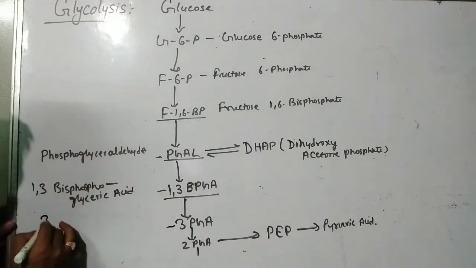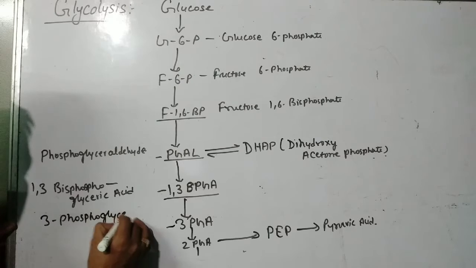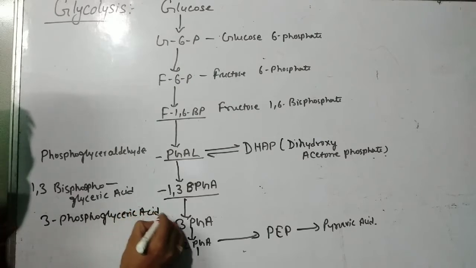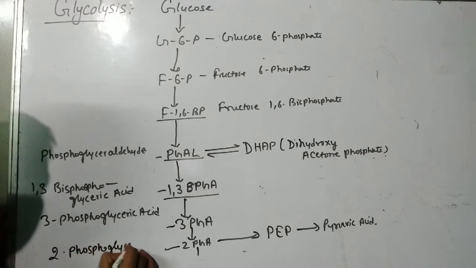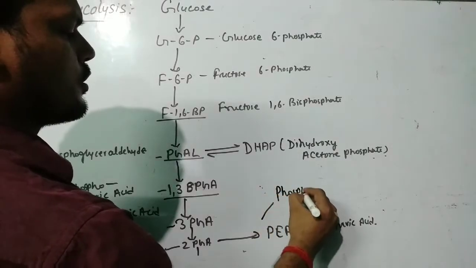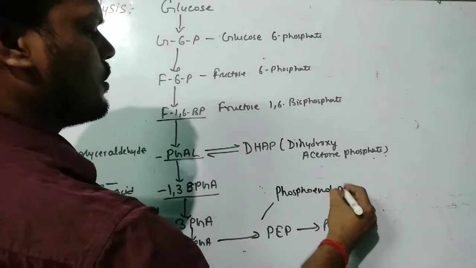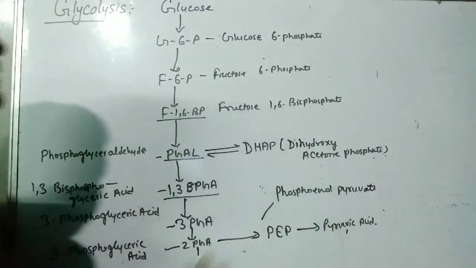This is 3-phosphoglyceric acid. This is 2-phosphoglyceric acid, or glycerate you can also call. This is phosphoenol pyruvate, and this is pyruvic acid.